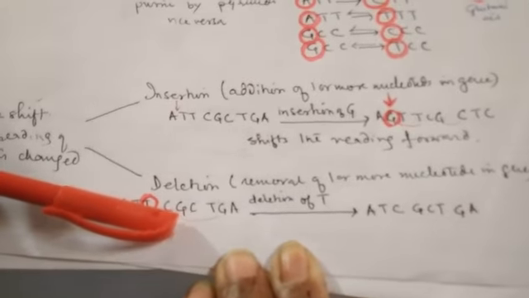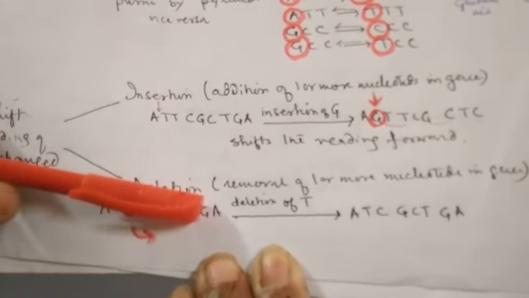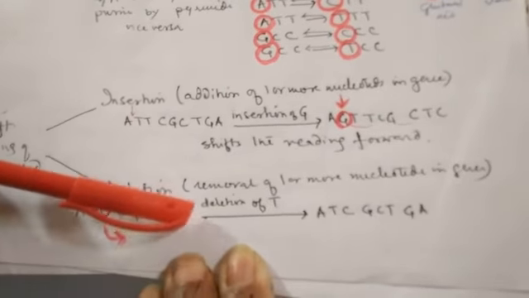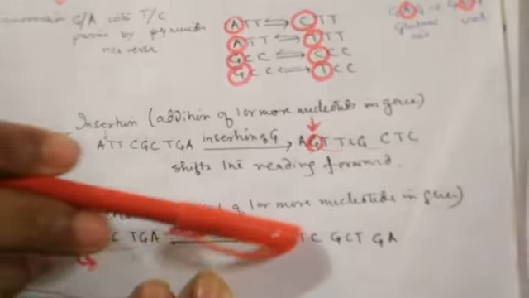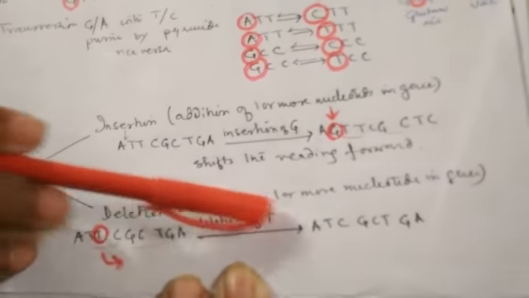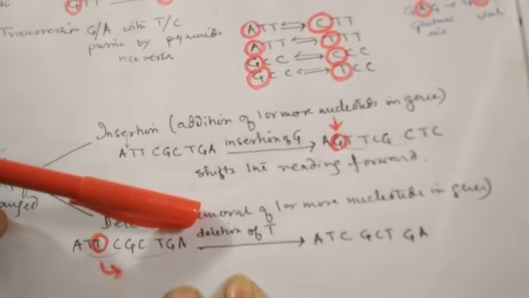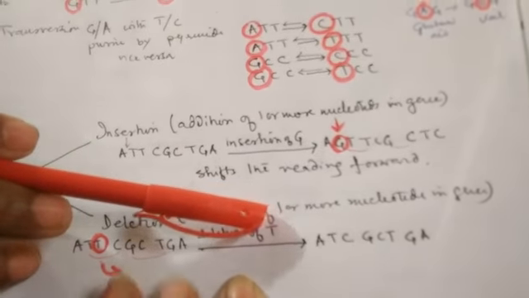So now it is left with only G and C. So G and C will be added to T and it will form GCT, and the left one will be GA. So likewise, the whole reading of the whole frame will shift, and when there is deletion, the shift will be in the backward direction. Clear? When there is deletion, the shift will be in the backward direction.